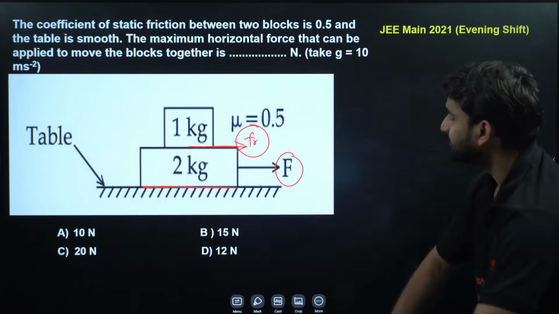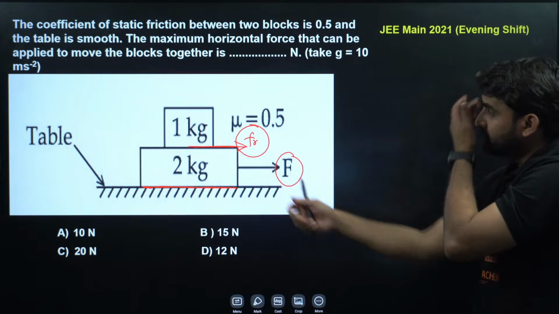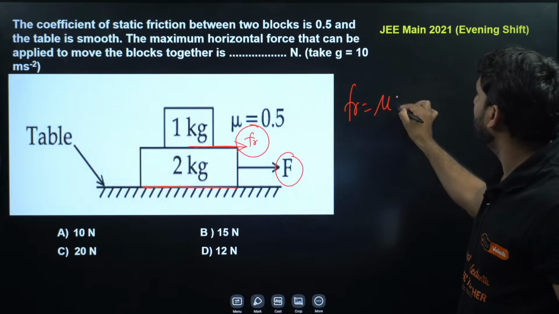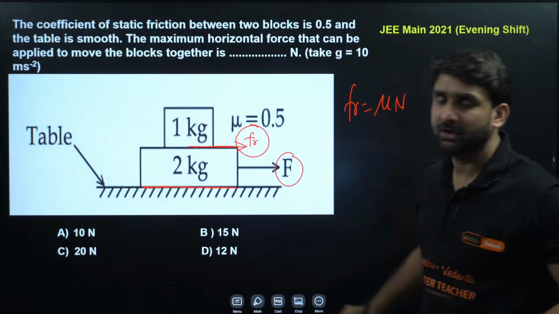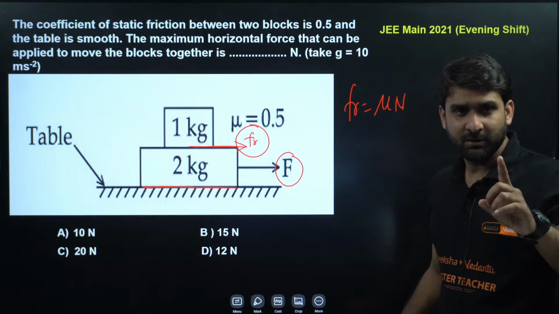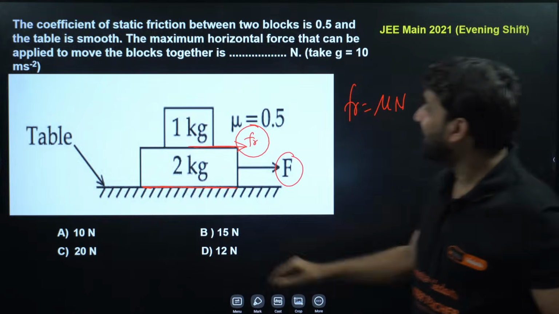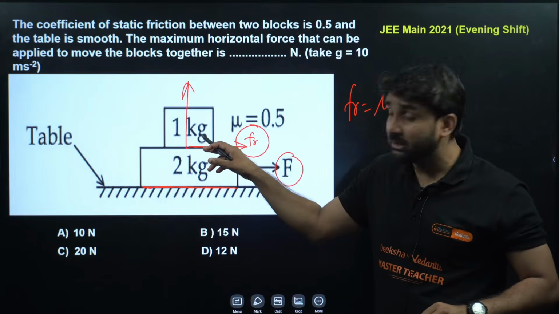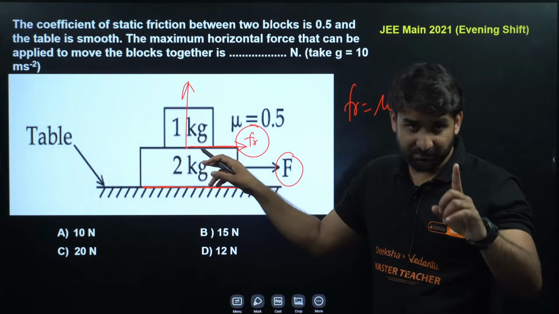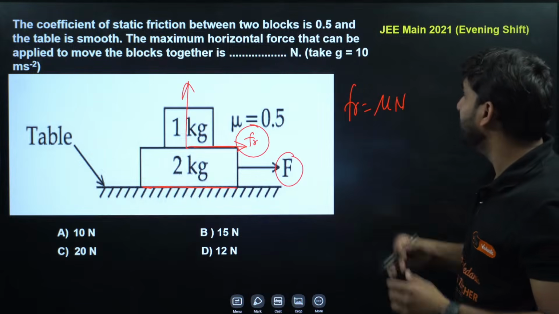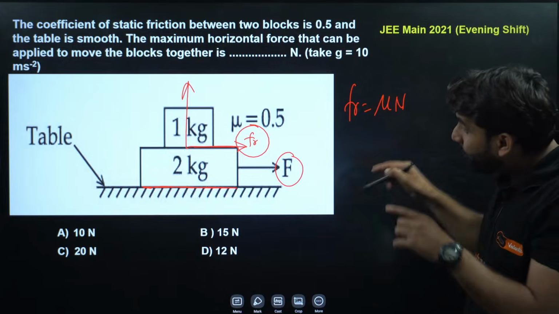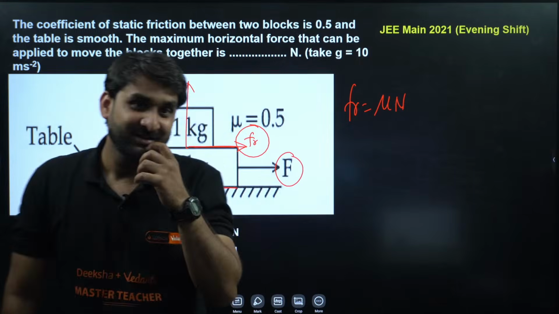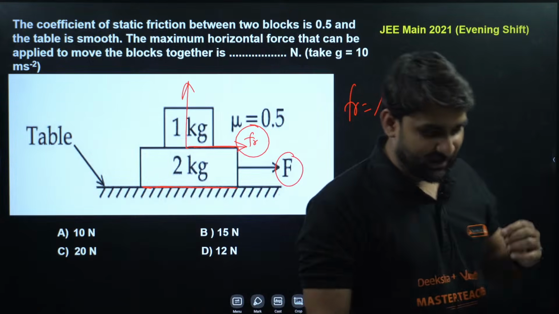Listen, champion. To calculate this, just apply friction force. Friction force is equal to mu N, and N here is this normal force. We are calculating friction for this 1 kilogram body. Champion, getting my point? So what will be the result? Friction will be mu N. And what will be the force? Force is equal to mass into acceleration. Tell me the answer to this question, guys.